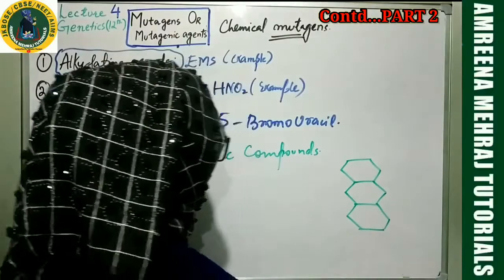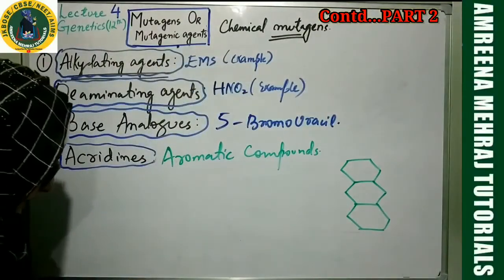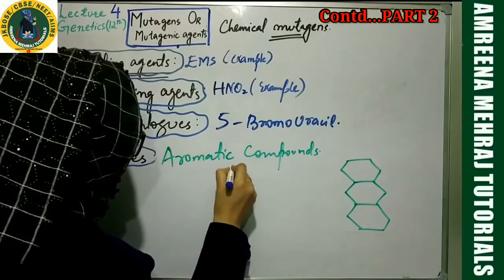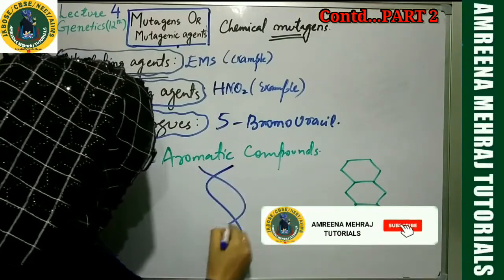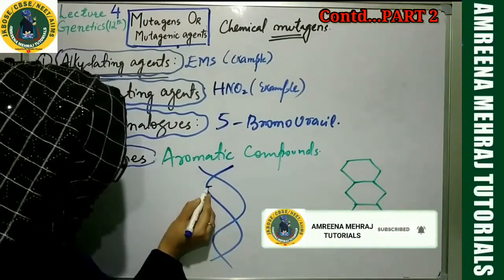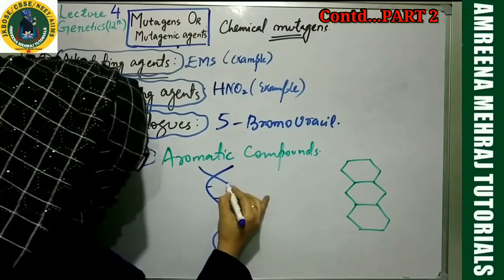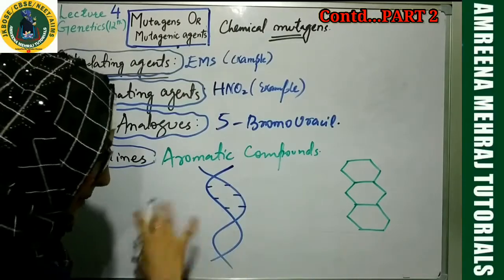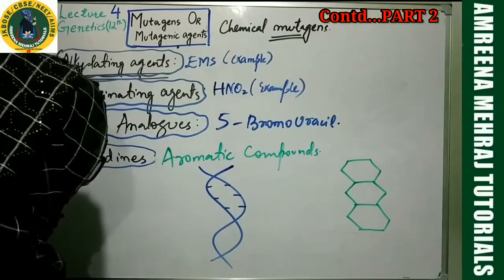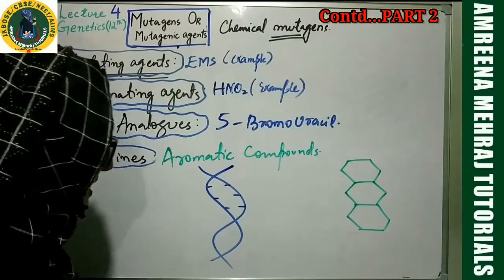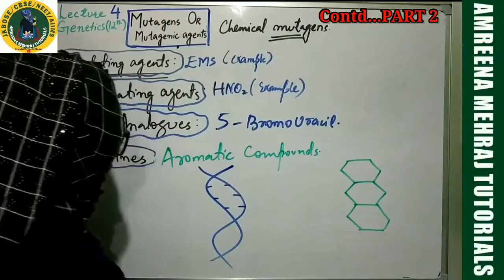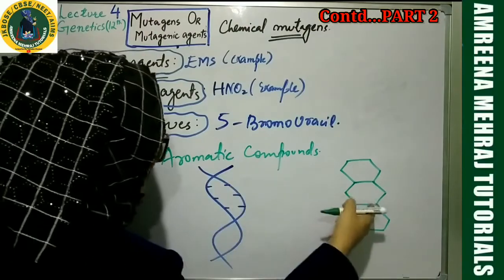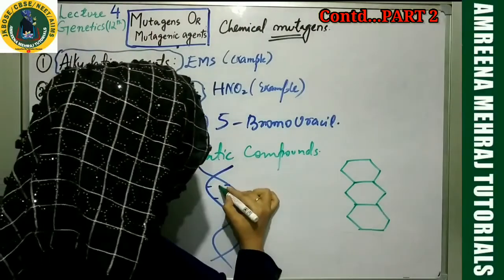Okay, now my dear students, look what they do. I'm feeling deja vu because I explained it. So this is the double-stranded DNA. You have nitrogen bases, nitrogen bases, nitrogen bases. There, complementary base pairing is there, and you have hydrogen bonds in between. I'm not showing hydrogen bonds because I want you to understand what these aromatic compounds, these acridines, do. They come and stack in between the nitrogenous bases.